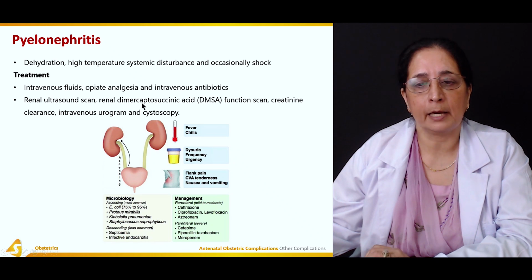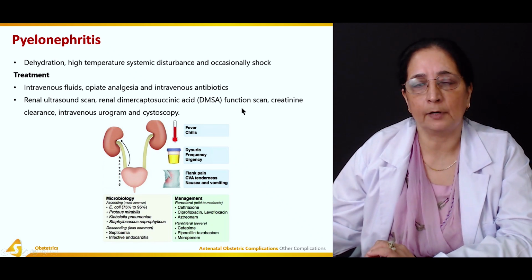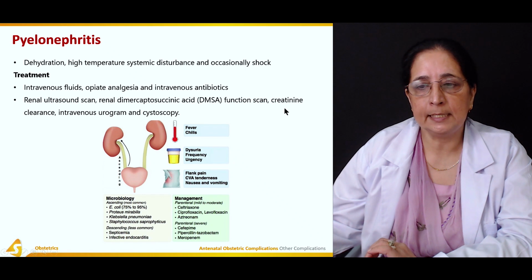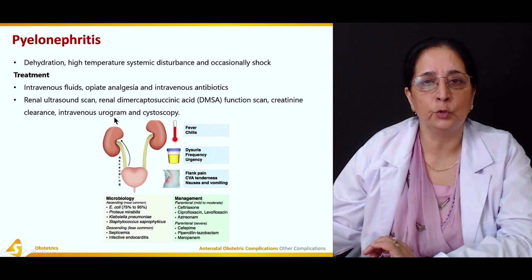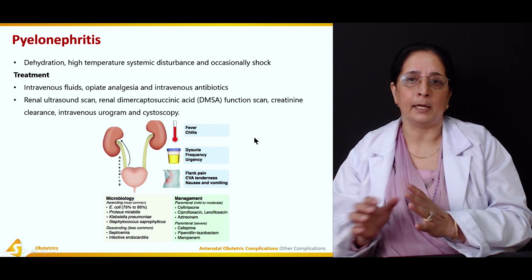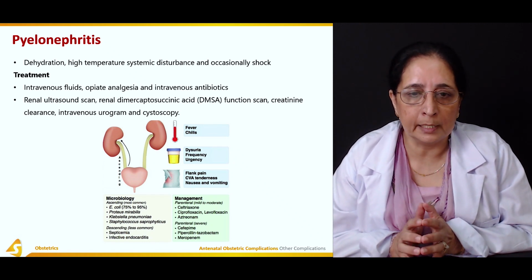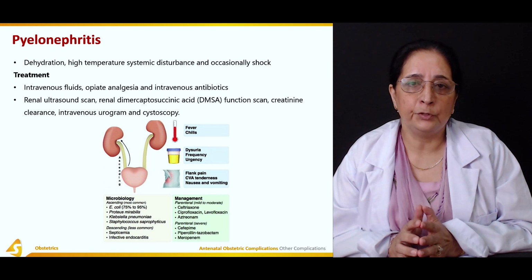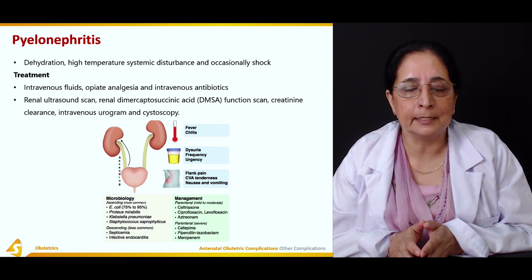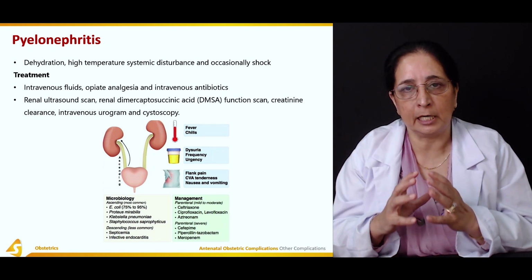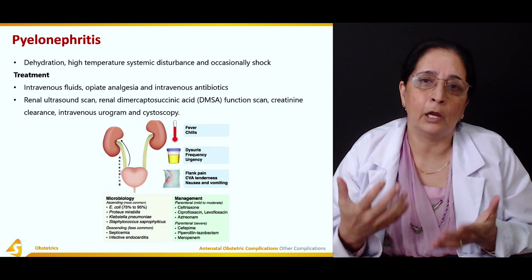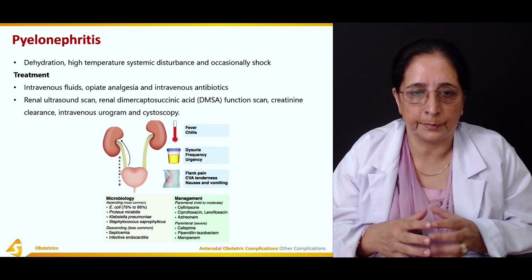Renal dimercaptosuccinic acid function scan, creatinine clearance, IVU, and cystoscopy. Cystoscopy is for visualization of the urinary bladder, IV urogram is one in which dye is injected and then a picture is taken to find out any abnormality or obstruction.